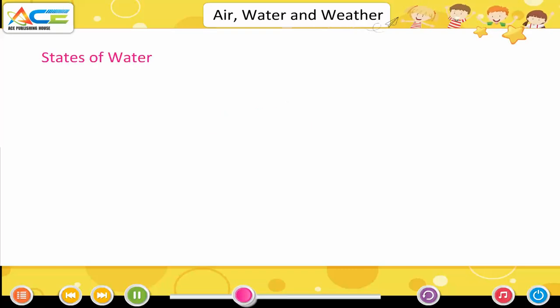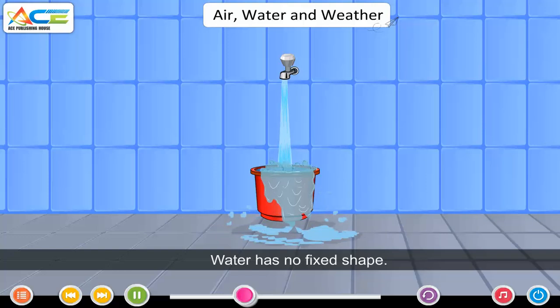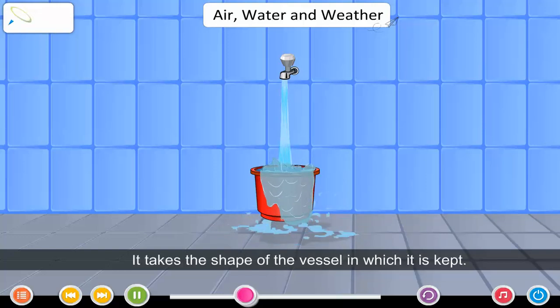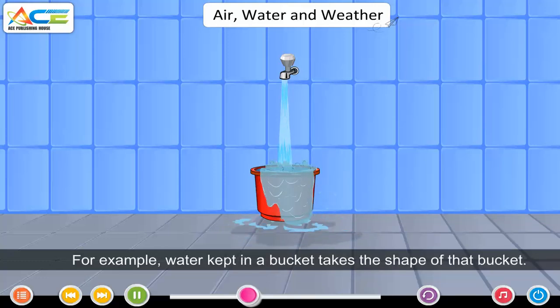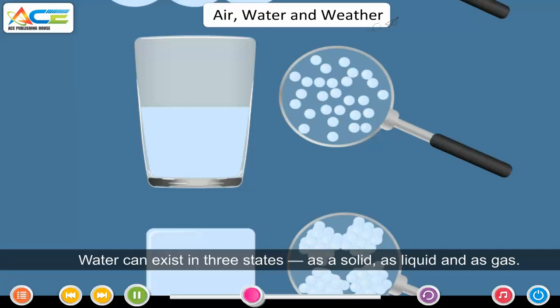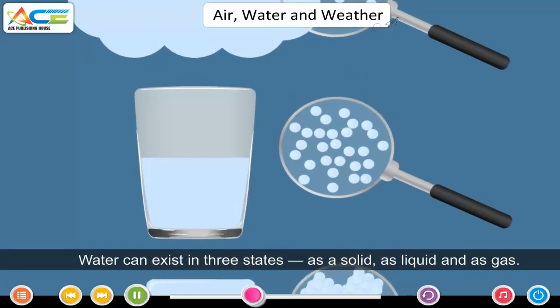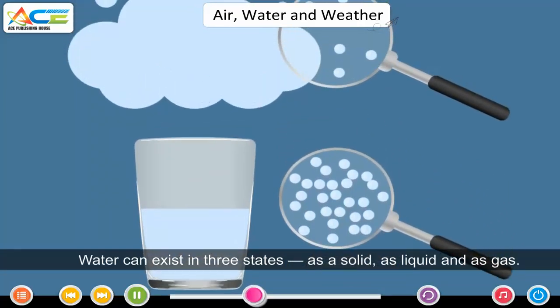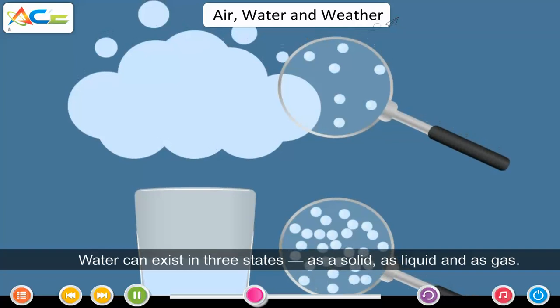States of water. Water has no fixed shape. It takes the shape of the vessel in which it is kept. For example, water kept in a bucket takes the shape of that bucket. Water can exist in three states: as a solid, as liquid and as gas.